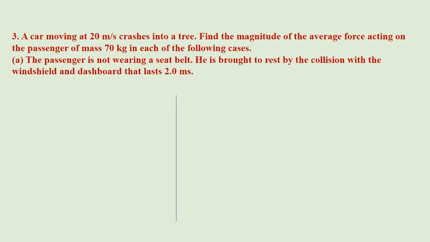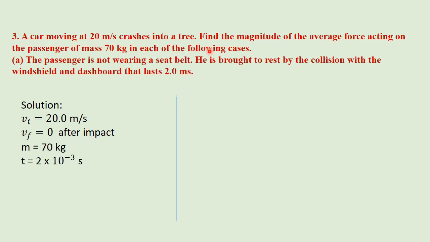Question number 3. A car moving at 20 meters per second crashes into a tree. Find the magnitude of the average force acting on the passenger of mass 70 kg in each of the following cases. In case 1, the passenger is not wearing a seat belt. He is brought to rest by the collision with the windshield and dashboard that lasts 2.0 milliseconds. Solution. Initial velocity is given as 20 meters per second. Final velocity is 0 after impact and mass is 70 kg.